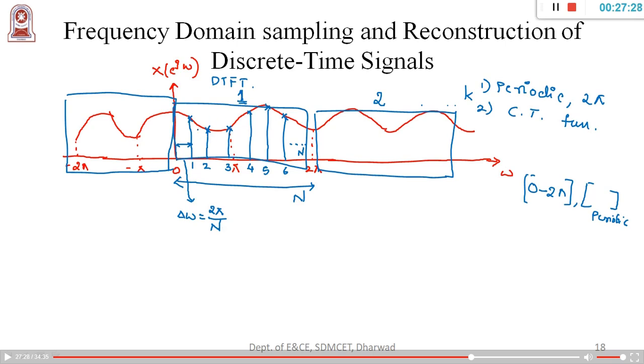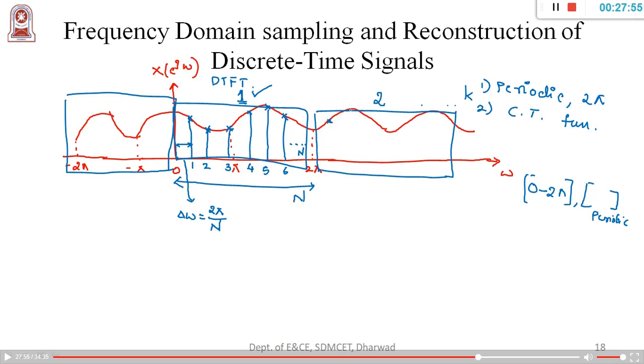So what is the sampling I am considering in one cycle? If I consider the first cycle, this is cycle number 1. The distance from one sample to the second sample will be 2 pi by n, which is nothing but a frequency component, right? So this is one frequency component, here is one more frequency component, here is the third frequency component, and so on.